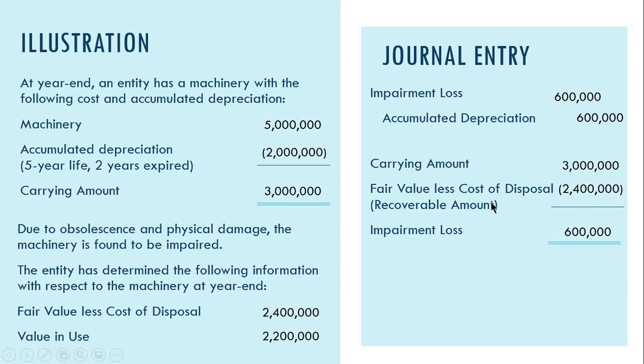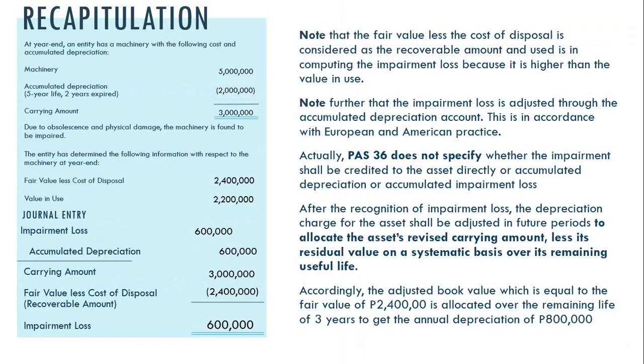Okay, kasi mas maliit na yung recoverable amount natin kaysa sa carrying amount. So, the entry is debit impairment loss, credit accumulated depreciation, for 600,000. Okay? So, as simple as that lang, no? Ayan. So, this is, of course, to recapitulate. Note that the fair value less the cost of disposal is considered to be the recoverable amount. Again, kasi higher siya than the value in use. And note further that the impairment loss is adjusted through the accumulated depreciation.